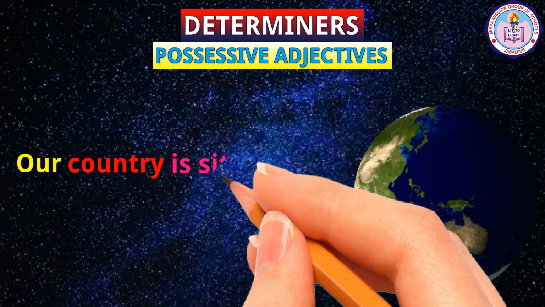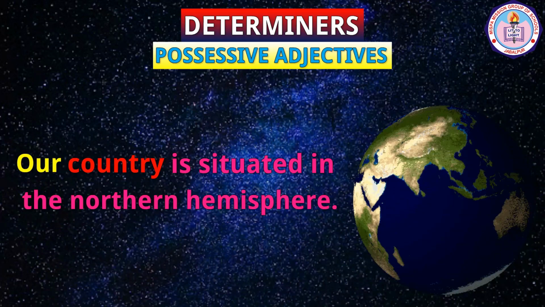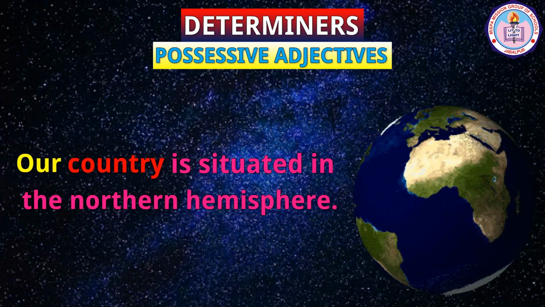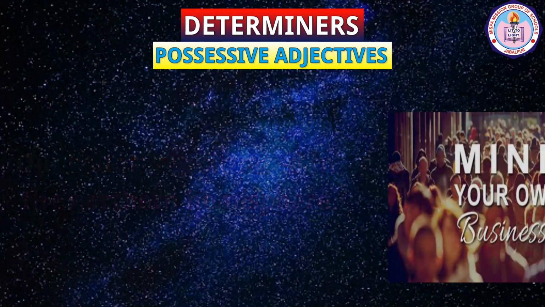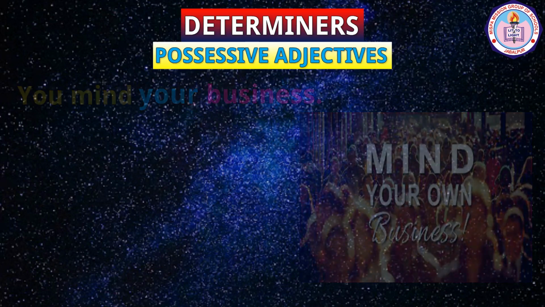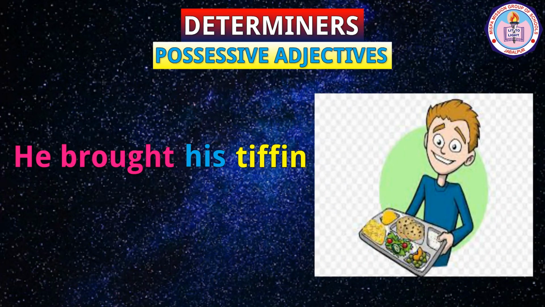Our country is situated in the northern hemisphere. Here, the possessive determiner our acts as the adjective of the noun country. You mind your business. Here, the determiner your is the adjective of business. He brought his tiffin. Here, his is the determiner and acts as the adjective of tiffin.